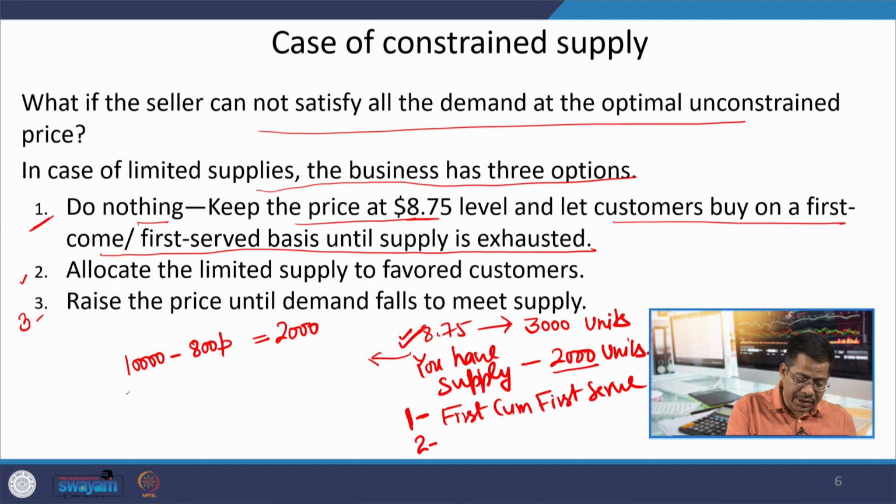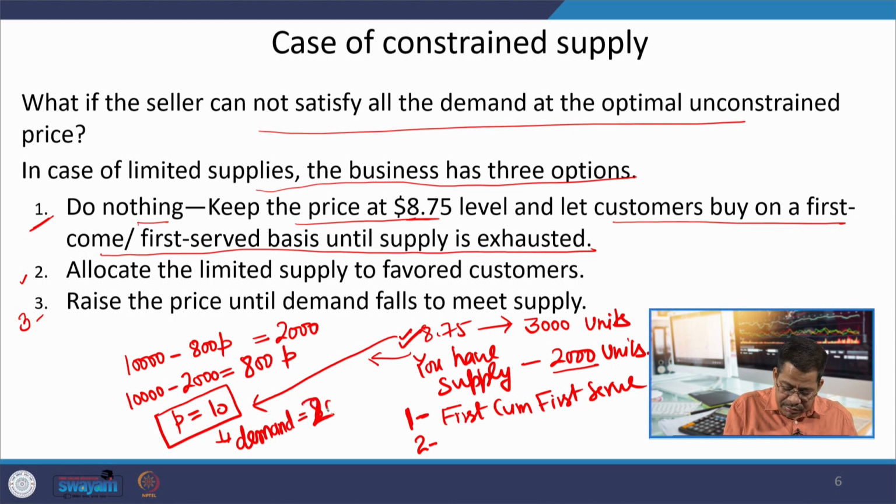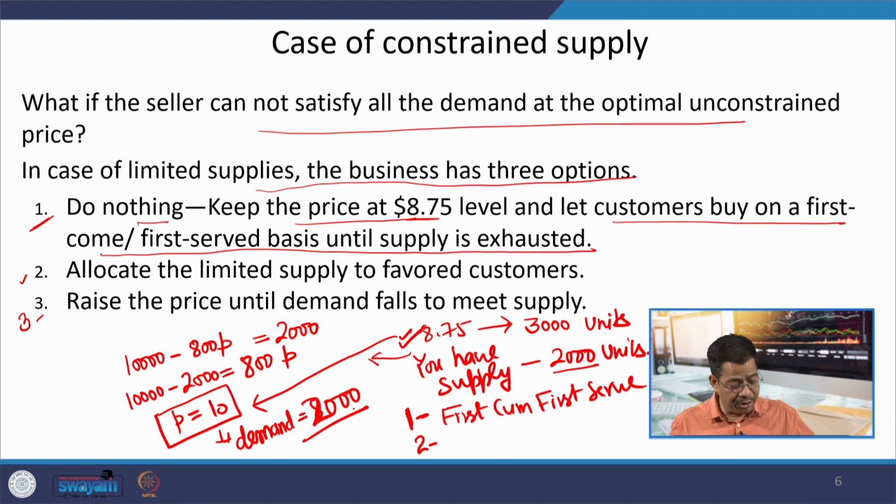So, this becomes P equals 10. Rather than keeping the price at 8 rupees 75 paisa, I will increase the price to 10 rupees, and if I keep the price at 10 rupees, the corresponding demand will be 2000, and this will give me higher revenue.